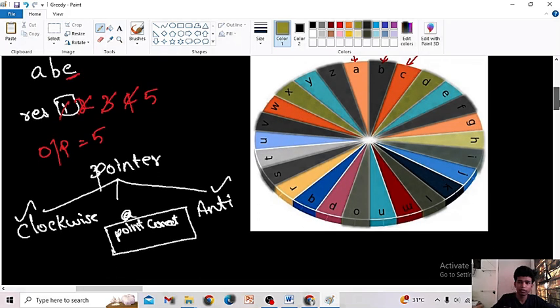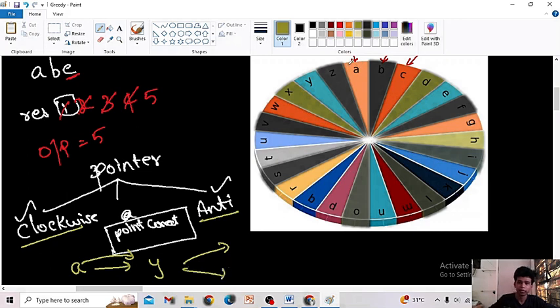Okay. How to find whether I want to go clockwise or anti-clockwise? Let us assume you want to go to A. If your pointer is lying at A, you have to go to maybe Y. Take it as Y. How many steps do you need to take so that it is minimum to move from A to Y? Whether you have to go clockwise or anti-clockwise. Let's see.